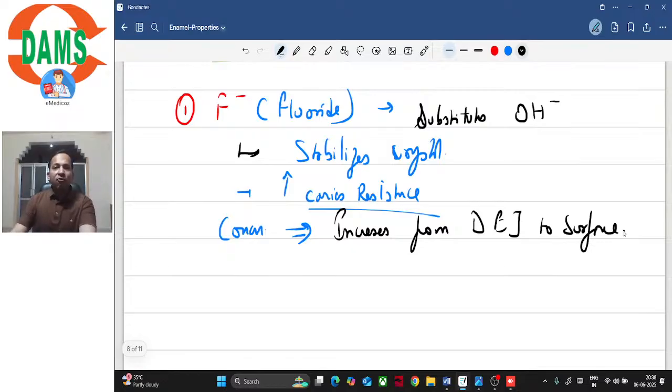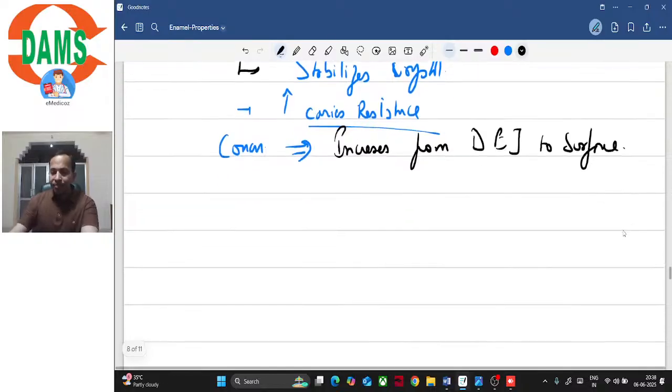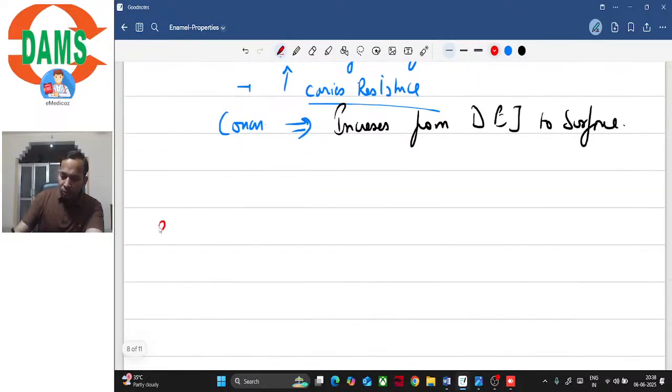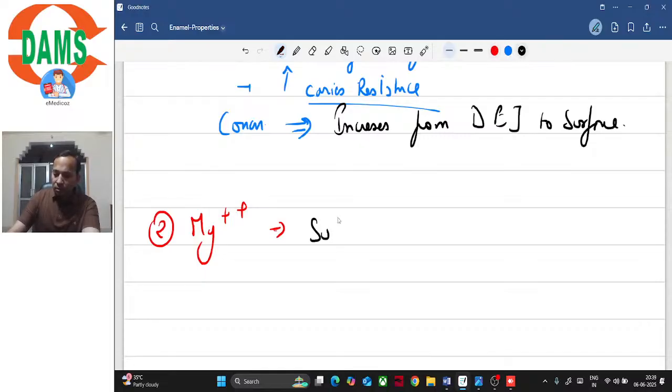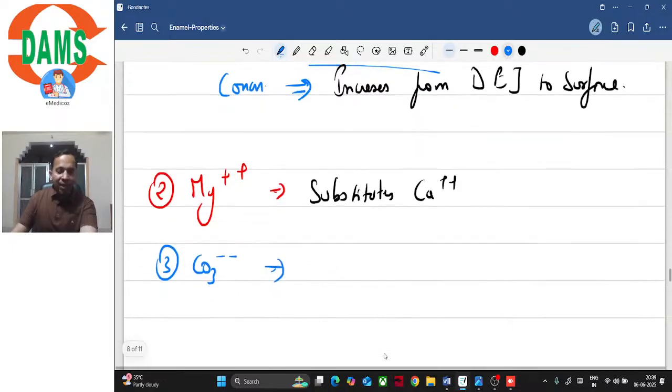Opposite to this fluoride ion are two other ions, magnesium and carbonate, isn't it? Now magnesium being a positive ion, it would replace a positively charged ion, that is calcium, and carbonate being a negatively charged ion would replace a negatively charged ion.